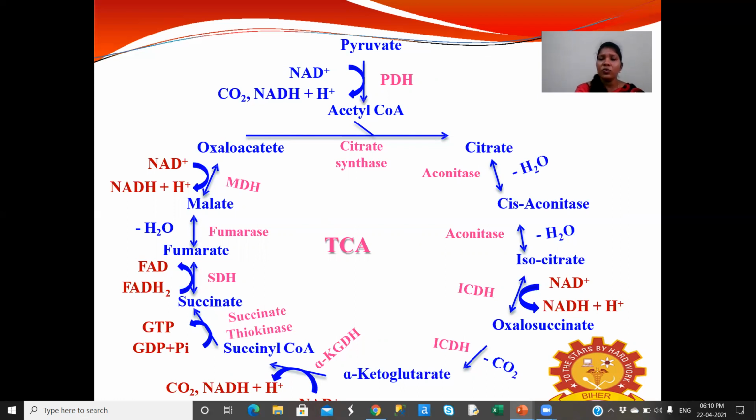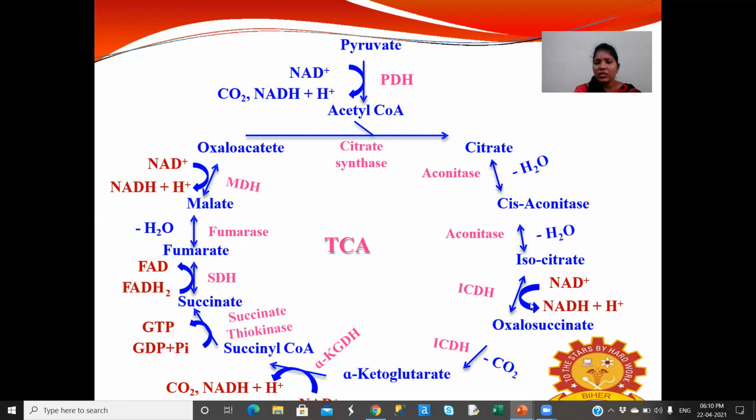This citrate undergoes a reaction in the presence of aconitase enzyme, converting to cis-aconitase and then isocitrate. Here the intermediate compound is cis-aconitase.